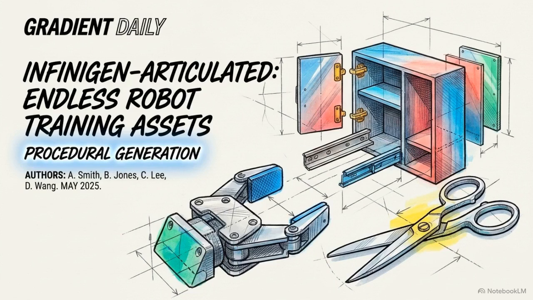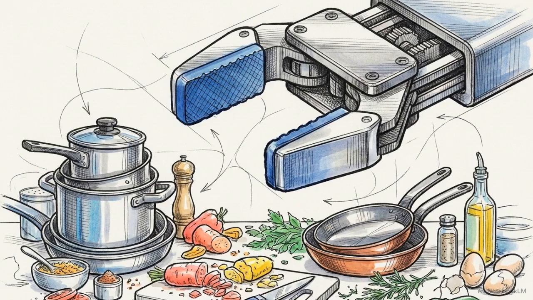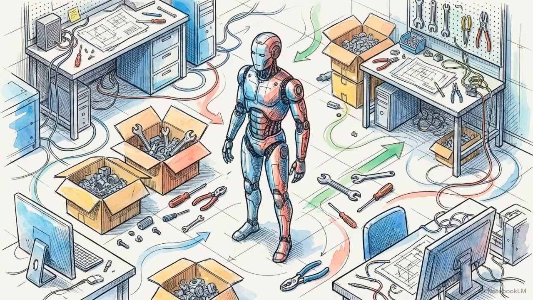Welcome to Gradient Daily. Today, we're analyzing a May 2025 paper by Abhishek Joshi and 14 researchers titled Procedural Generation of Articulated Simulation-Ready Assets. The engineering objective driving this research is specific: deploying general-purpose robots into complex, unstructured human environments,